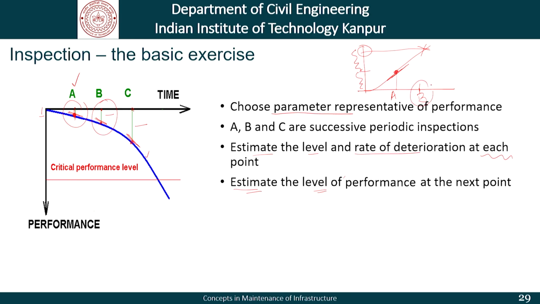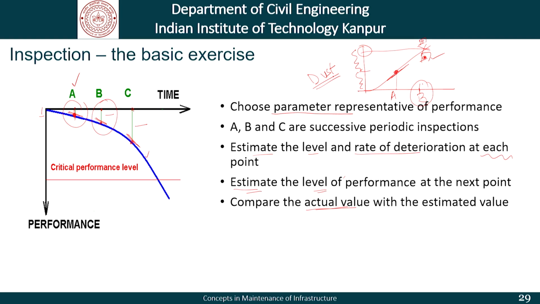When it comes to the inspection at B, we need to compare the actual value at B. It may be here, it may be here. If it is here, what is the conclusion that we draw? And this was a deterioration versus time graph.